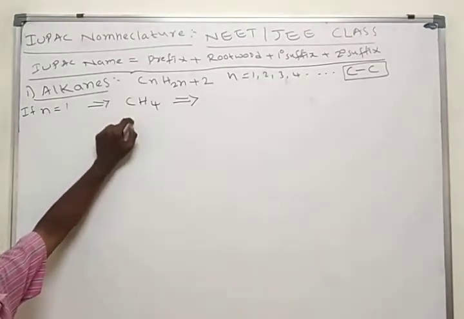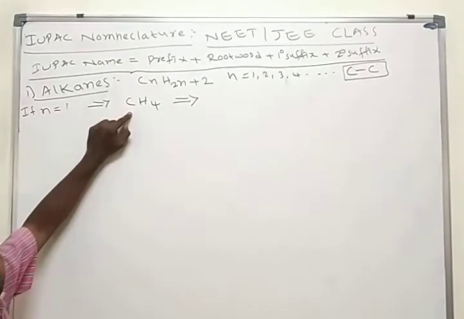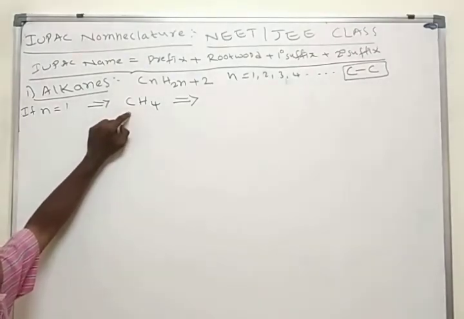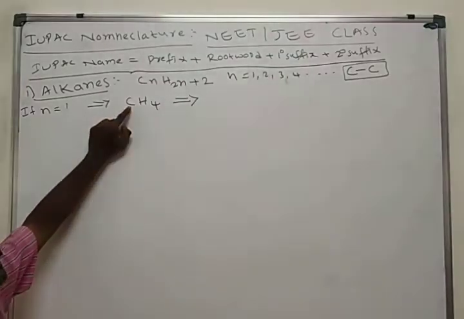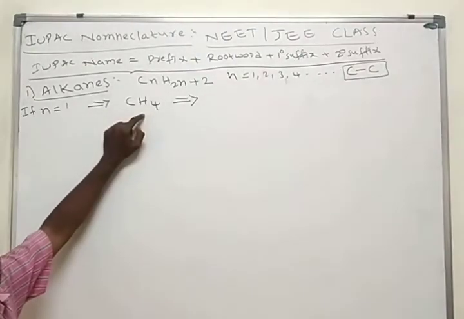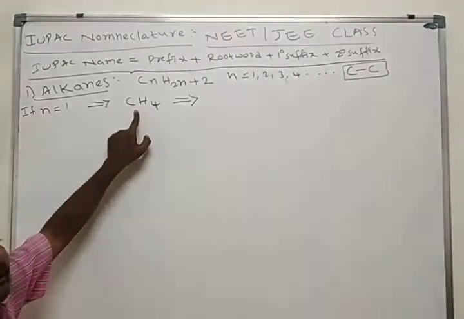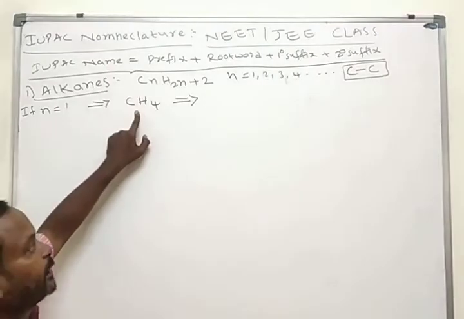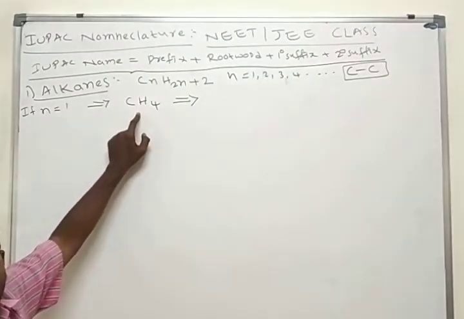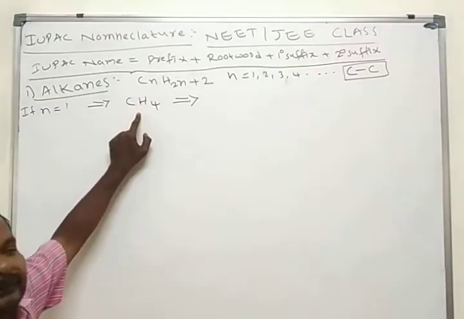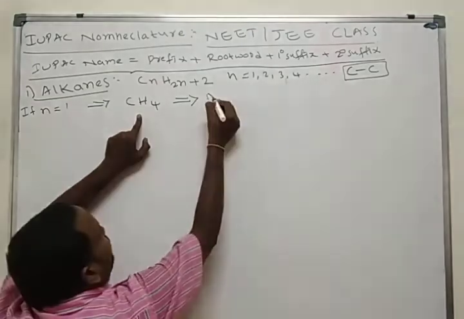It doesn't have any prefixes or any substituents. It has only carbon with the hydrogens. How many carbon atoms are present here? Only one carbon atom. If one carbon atom is present in the molecule, what should we write as a root word? Meth.